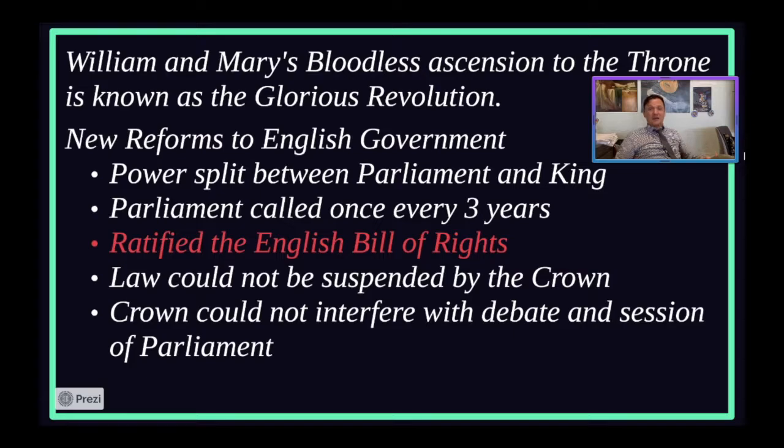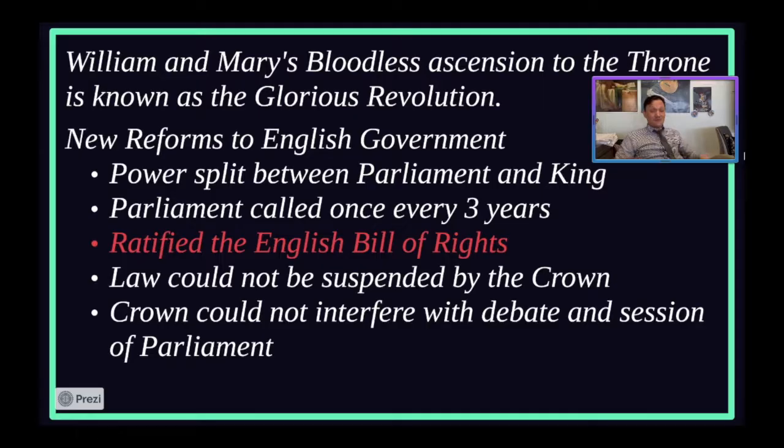Something you also need to understand in the long run is that the English Bill of Rights will be the actual Magna Carta 3.0. It went Magna Carta, Petition of Right, English Bill of Rights. These 3 documents work in triumvirate with each other to create a system in England of actually fair and equal political government with checks and balances between the king and the parliament. Now, this is going to serve as a model for other Enlightenment thinkers, being like, look, England figured it out. Let's do that thing.